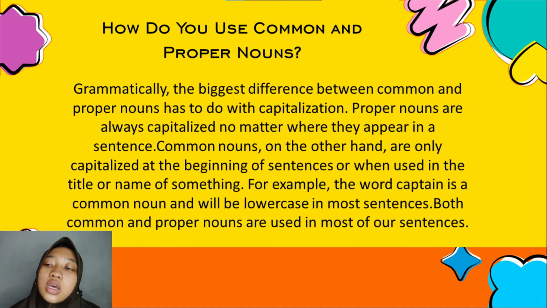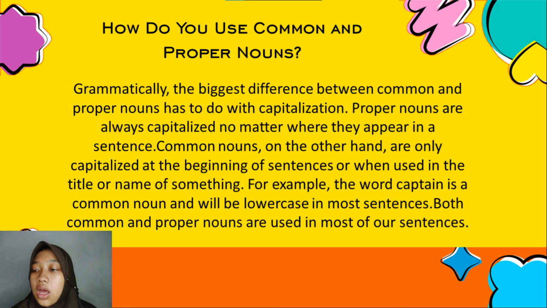How do you use common and proper nouns? Grammatically, the biggest difference between common and proper nouns has to do with capitalization. Proper nouns are always capitalized, no matter where they appear in a sentence.